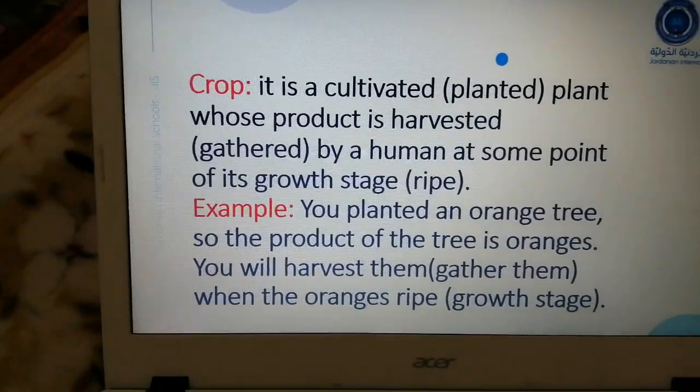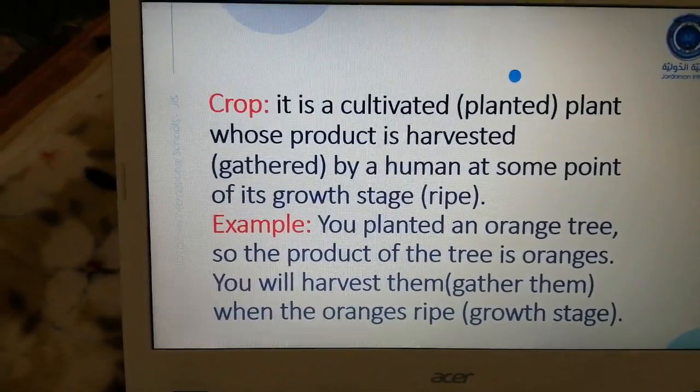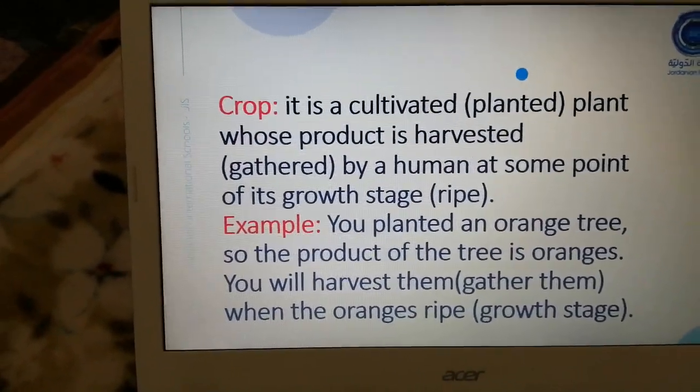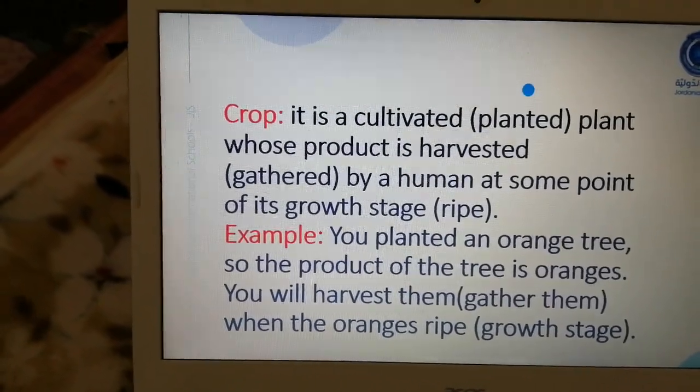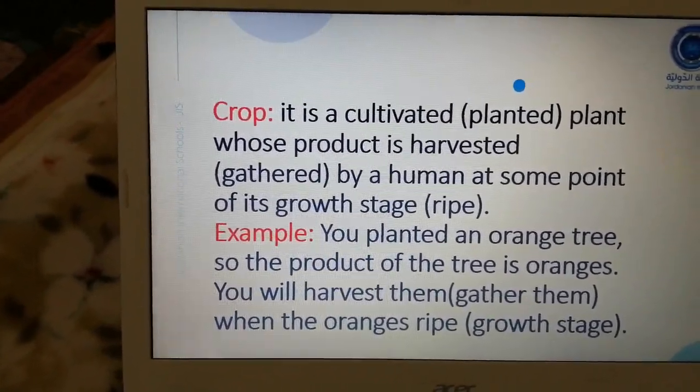Okay, so this is our lesson, which is about food, crops, and how technology is important in agriculture and industry.